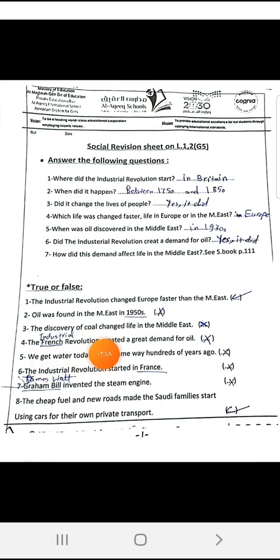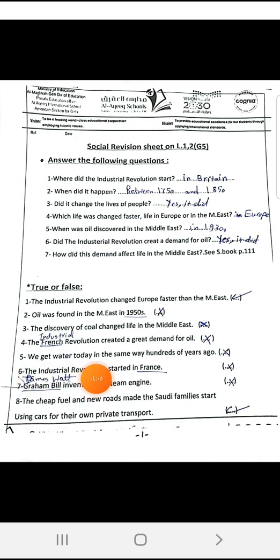4. Did the French Revolution create a great demand for oil? No, it was the Industrial Revolution. As I told you, the machines that worked in factories needed fuel to work. This fuel came from oil. And that is the relation between the Industrial Revolution and the demand for oil.